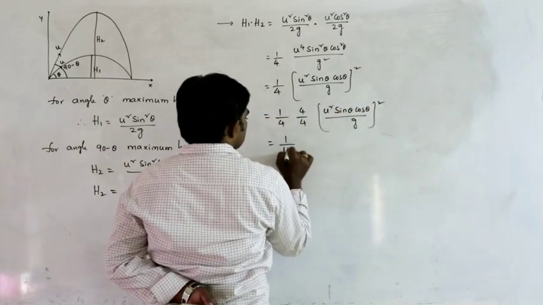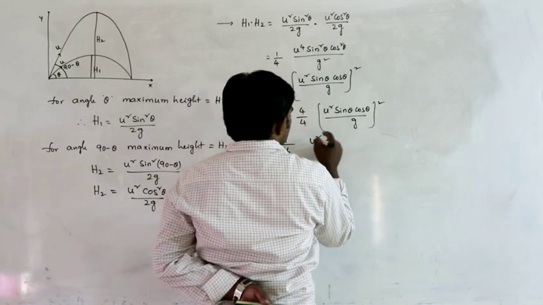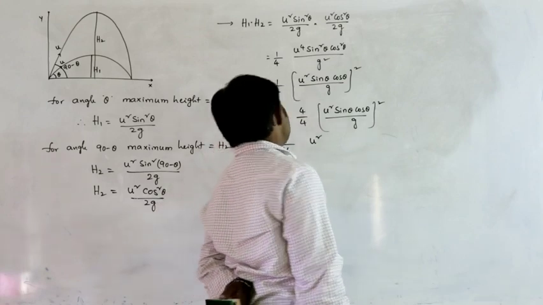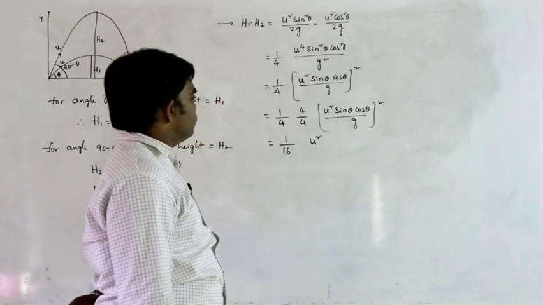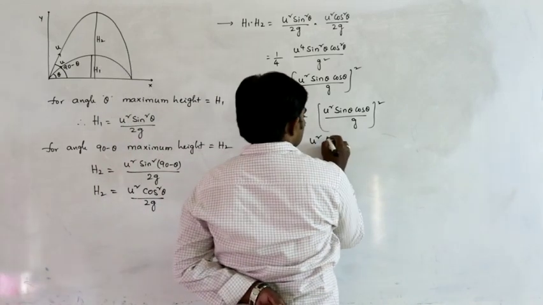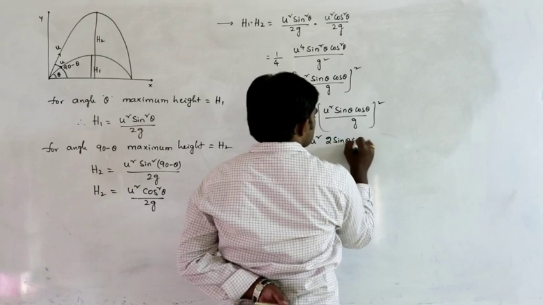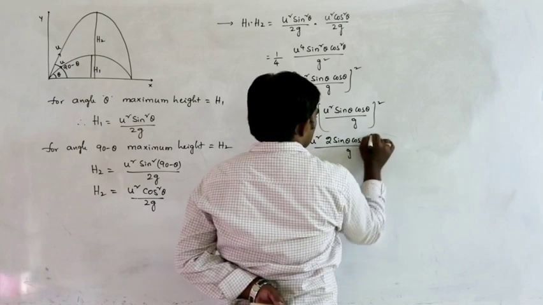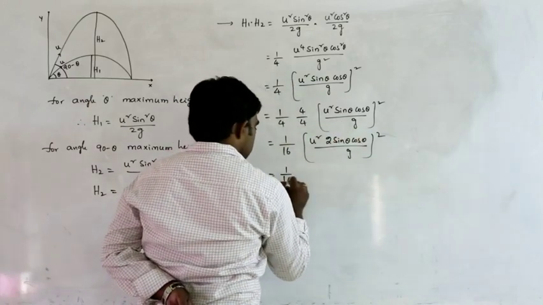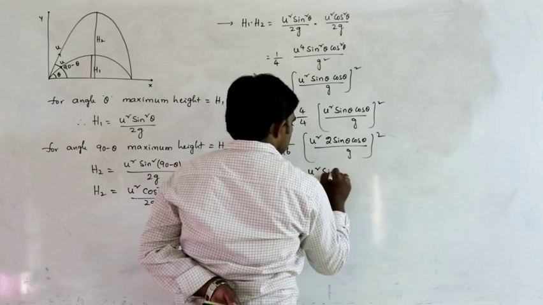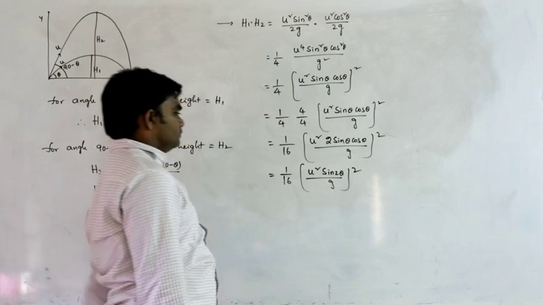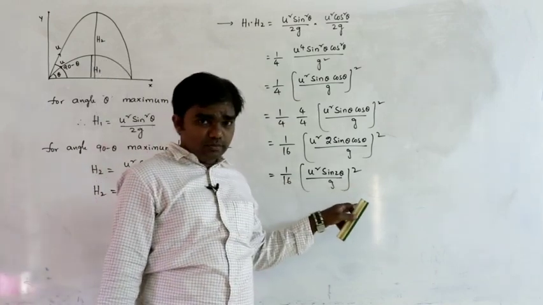So 1 by 4 into 4, 16. This 4 comes under the root, 4 is 2 square. So 2 sin theta cos theta by g whole square. So 4 is nothing but 2 square. 1 by 16, this can be written u square 2 sin theta cos theta, sin 2 theta by g whole square. U square sin 2 theta by g whole square.